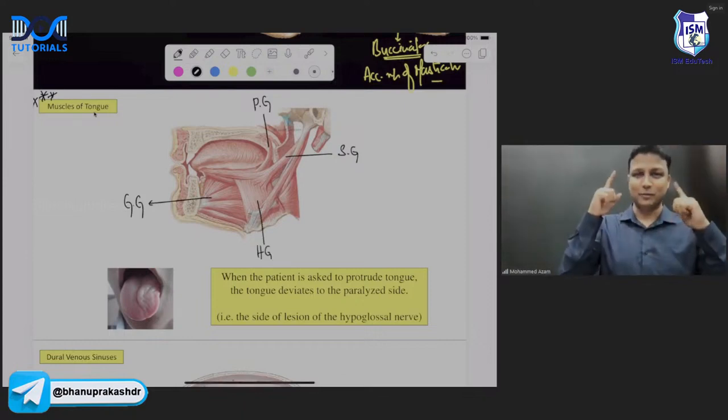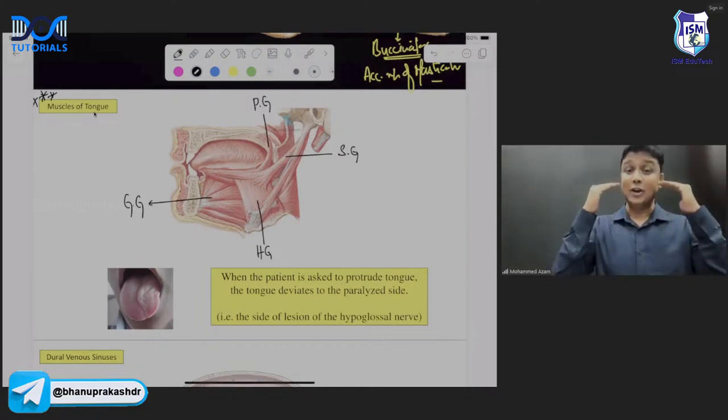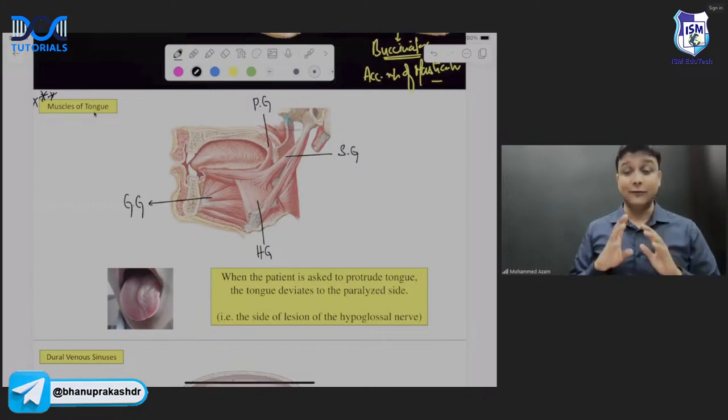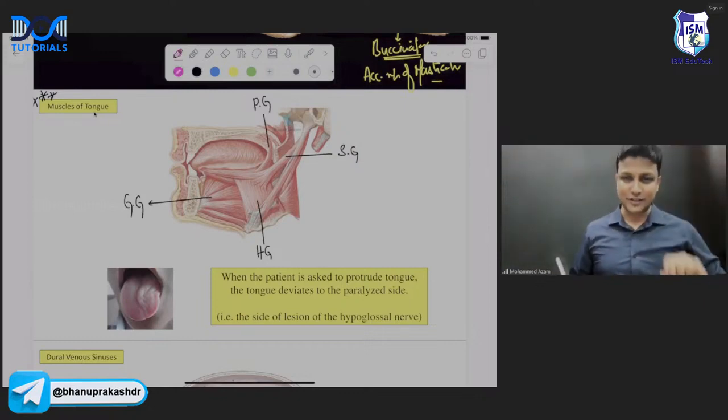From front, back, above, below. Okay? So genioglossus, styloglossus, palatoglossus and hyoglossus. These are the 4 extrinsic muscles. Now from here, remember 3 questions here, sir.